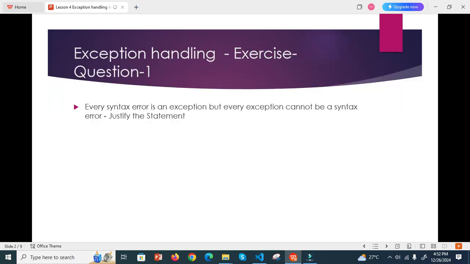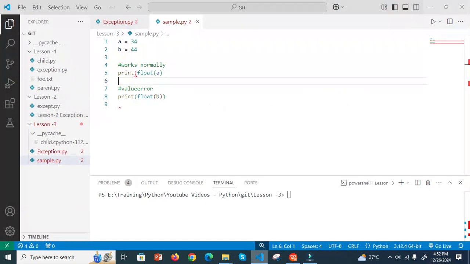Every syntax error is an exception, but every exception cannot be a syntax error. Justify the statement. Exception is generally an error, but a syntax error is related to the syntax. How to justify? You can justify with an example. Okay, I have an example here.